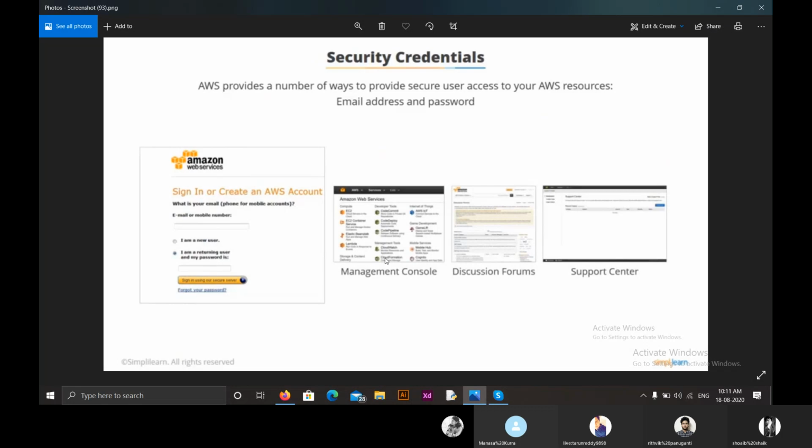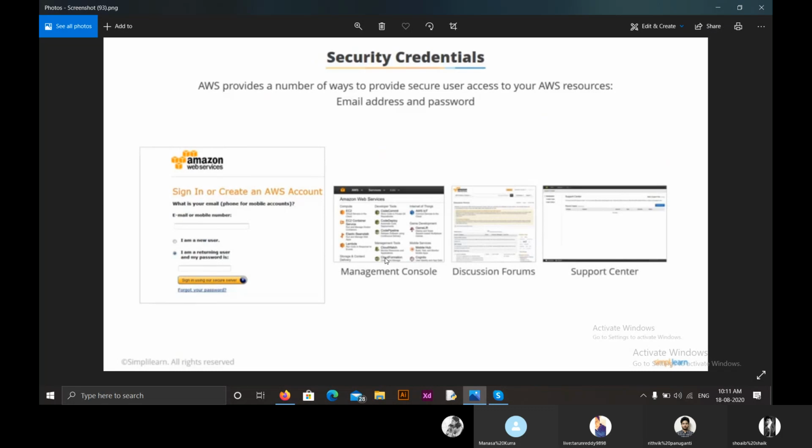So the first security credential is email address and password, which everyone creates when they want to access Amazon Web Services. Through this email address and password, we can access the management console, discussion forums, and support centers. What we should do is we must not share this email address and password with anyone.